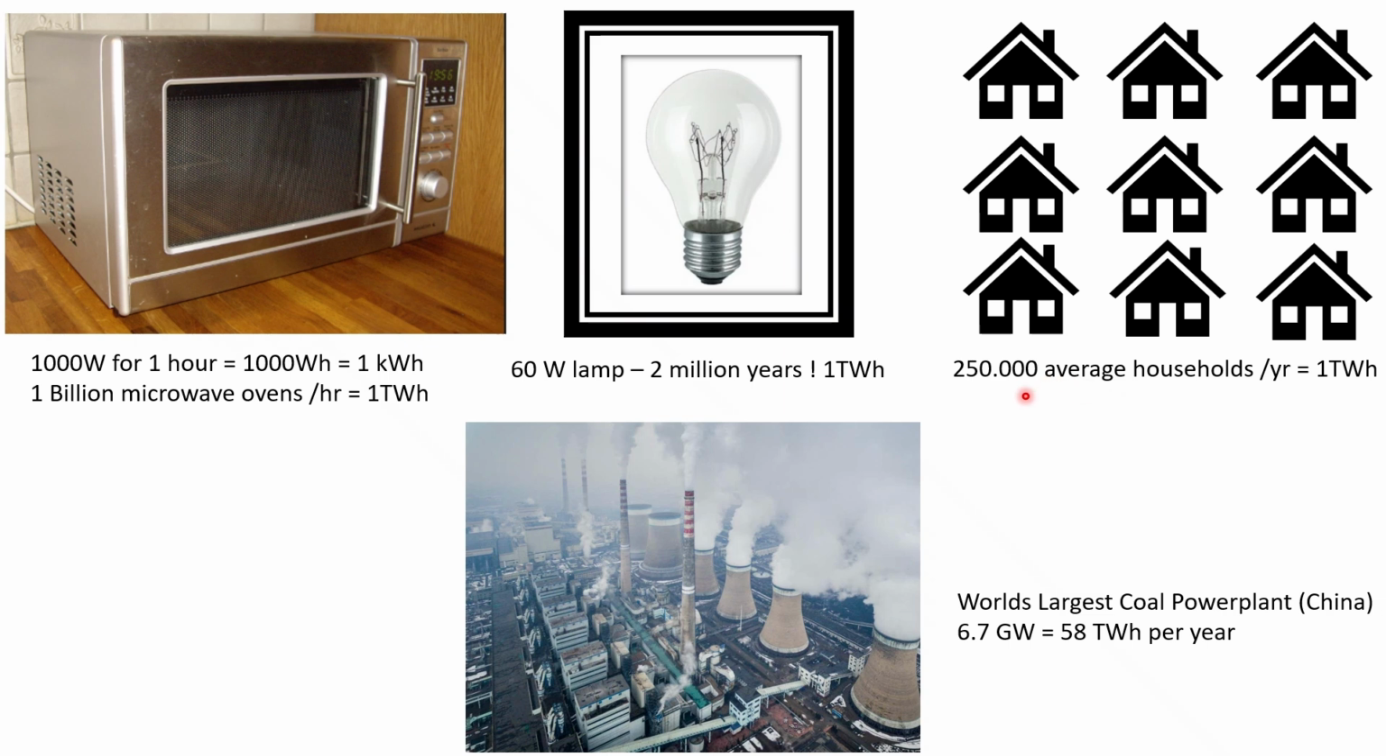And 250,000 average households today are using around 1 terawatt hour per year. On the production side, if we look at the world's largest coal power plant in China, the Tuoketuo plant, it has a capacity, a power, of 6.7 gigawatts. If it operates for a whole year, we get 58 terawatt hours per year.